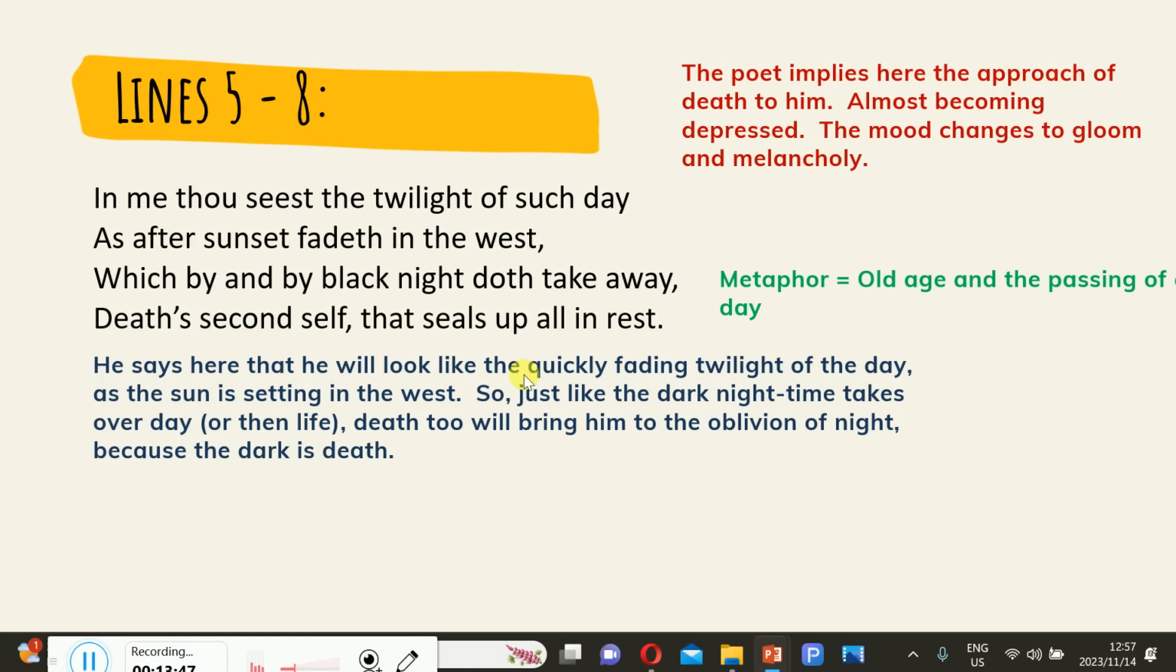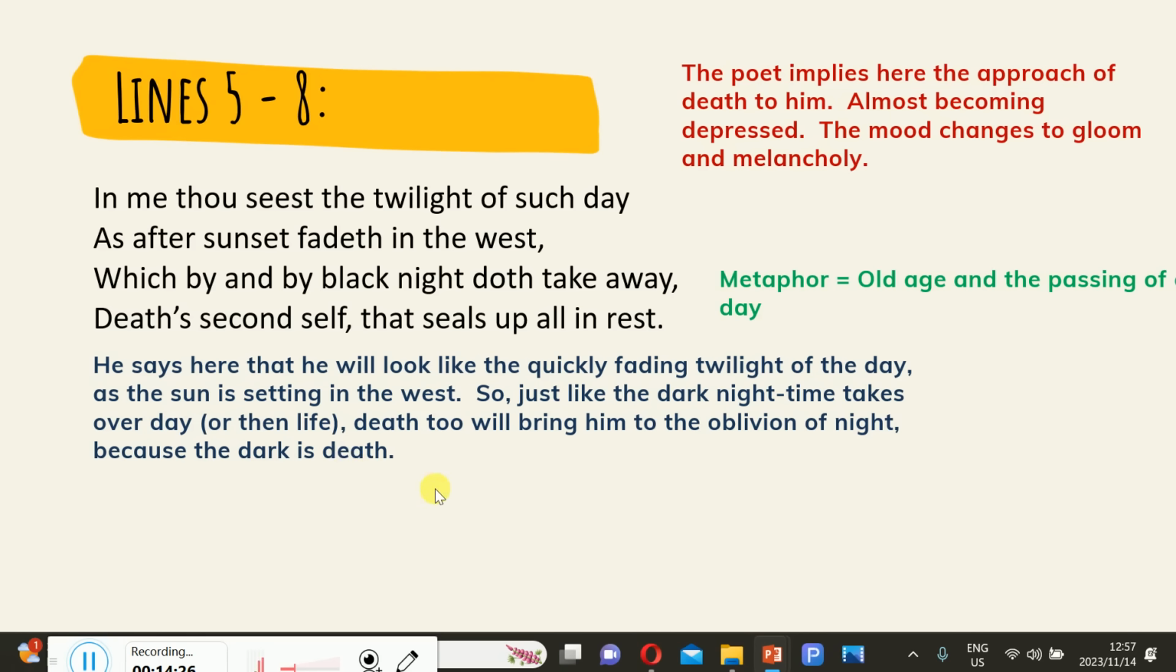all in rest. He says here that he will look like the quickly fading twilight of the day as the sun is setting in the west. So just like the dark night, time takes over the day, right? Because when you say by and by, it means slowly. When the twilight appears, it is swallowing up the sun, swallowing up the daylight to introduce darkness. So darkness here represents death, right? Death too will bring him to the oblivion of the night, because the dark is death. So death's second self, that seals up all in rest.